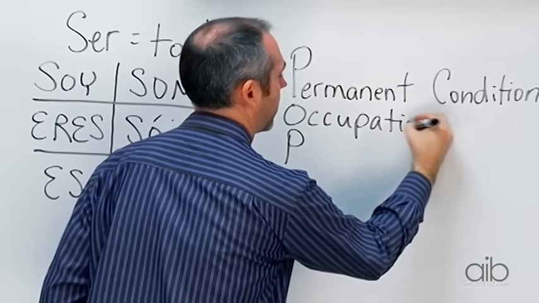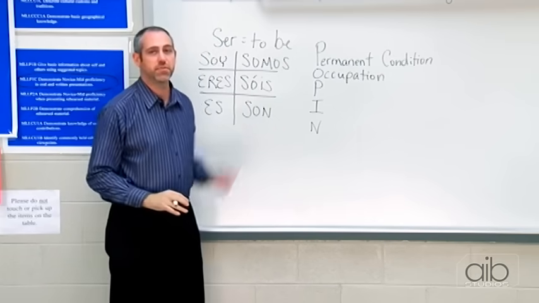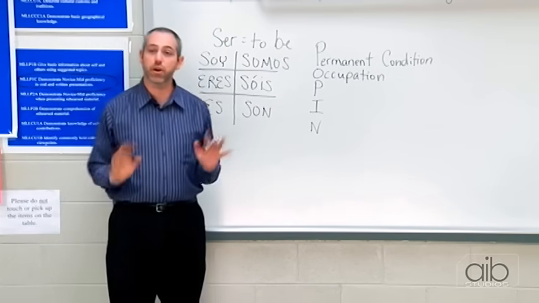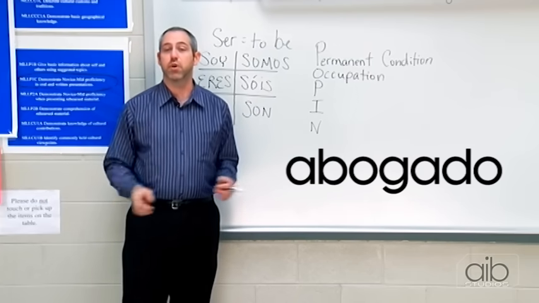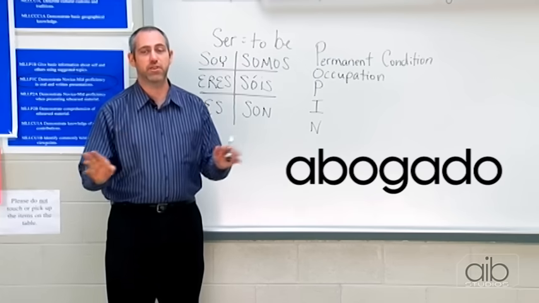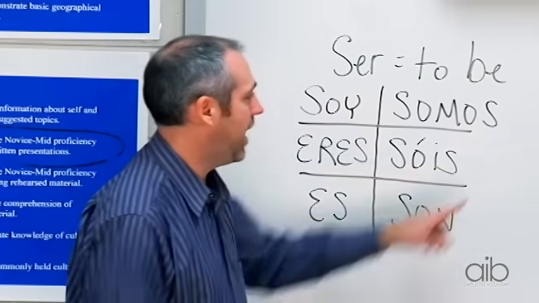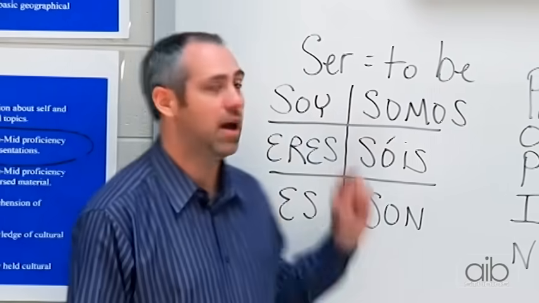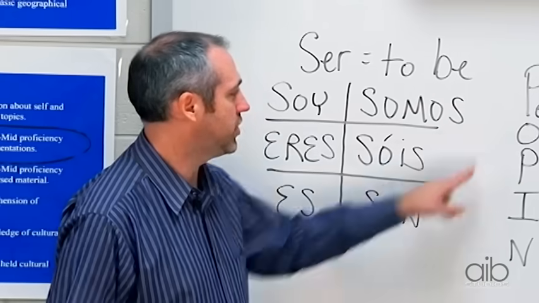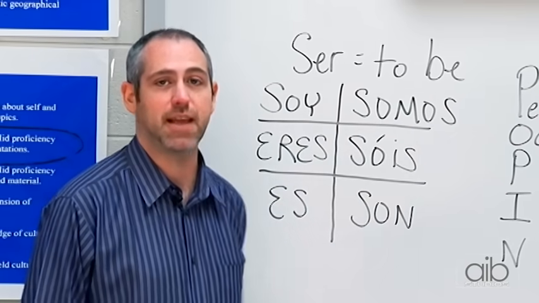Now, another condition, the O stands for occupation. Anytime in Spanish we're going to say someone's occupation, their job, we're going to use a form of ser. So, for example, in Spanish, the word lawyer is abogado. So if I wanted to say he is a lawyer, first of all, in occupation, we don't say a, we just say he is lawyer. So we would say él es abogado. And that would be how we say he is a lawyer. So since it's his occupation, we would use a form of ser to say is, am, and are.